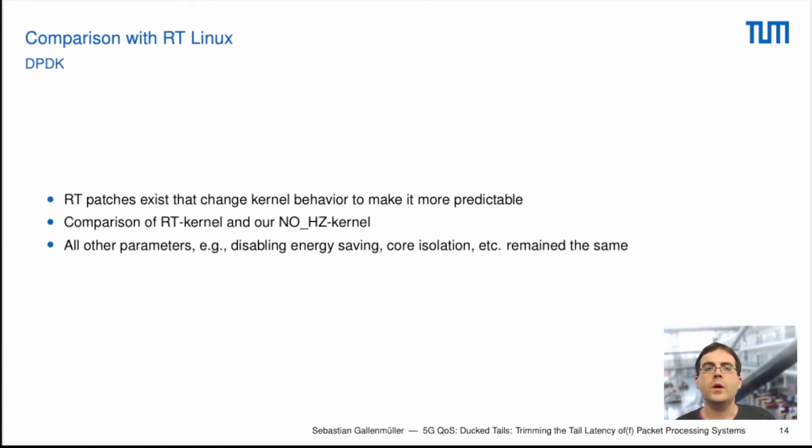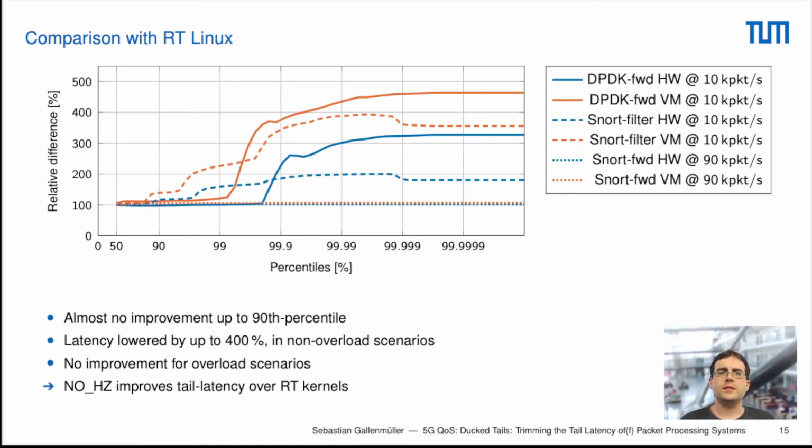Then we also investigated how the real-time patches for the Linux kernel, which should make the entire performance more predictable, behave compared to our no-hertz kernel. All the other parameters were basically left the same, so we also disabled all the energy settings, the core isolation, and so on. The results are plotted here.